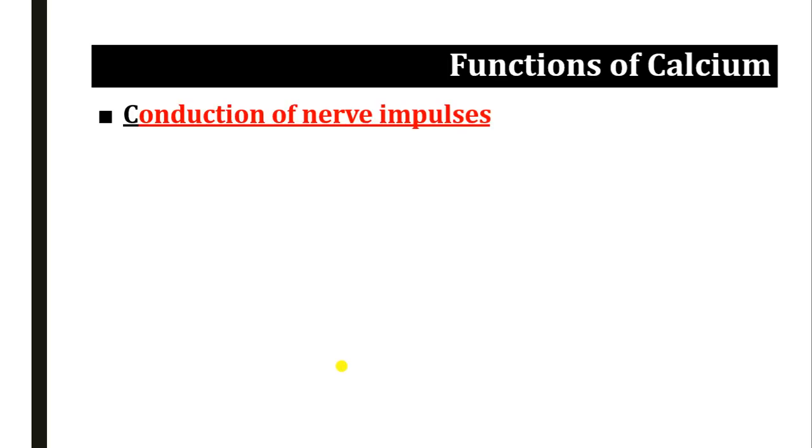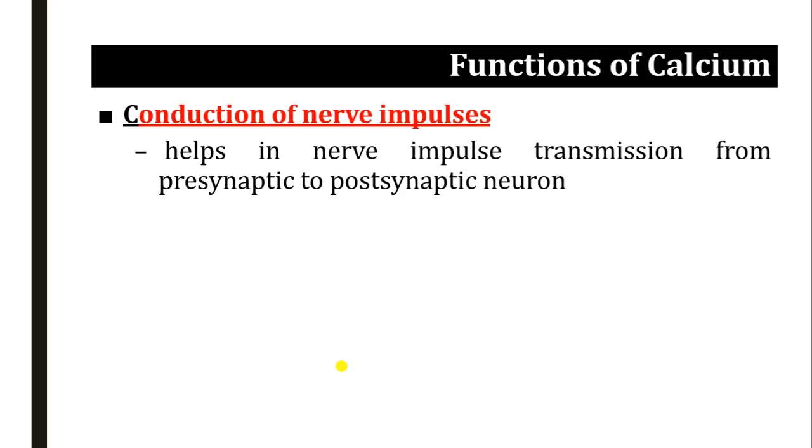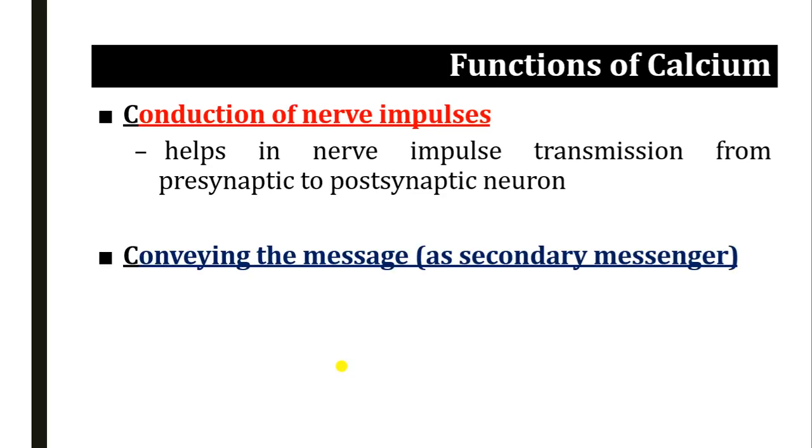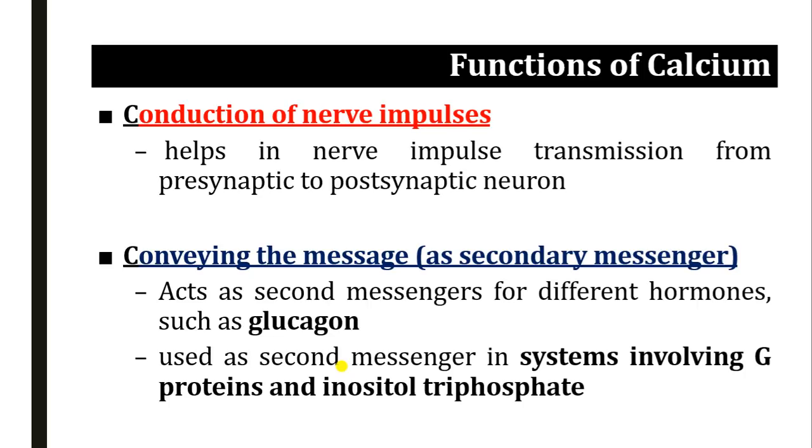Then for the conduction of nerve impulse, calcium helps in nerve impulse transmission from the presynaptic neuron to the postsynaptic neurons. Conveying the message, as I told you, calcium acts as a secondary messenger, conveying the message. That way you can remember it starts with the C. This calcium acts as a secondary messenger for different hormones, for example glucagon, and this is used as a secondary messenger system involving the G protein coupled receptor along with inositol triphosphate.